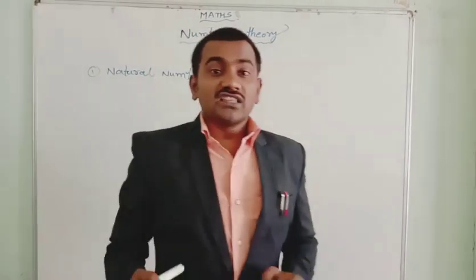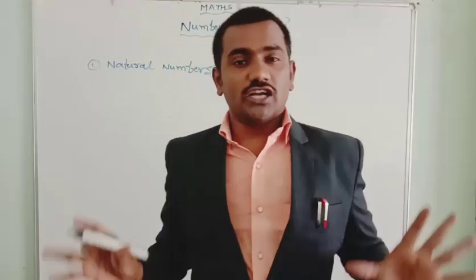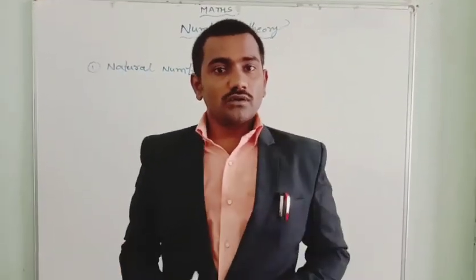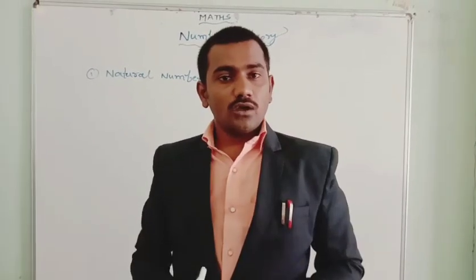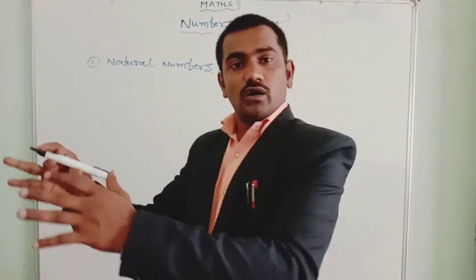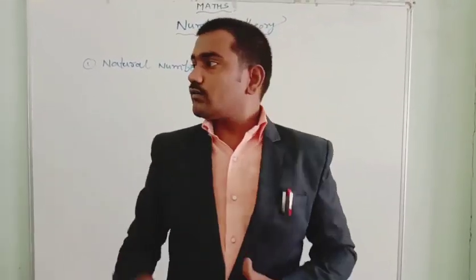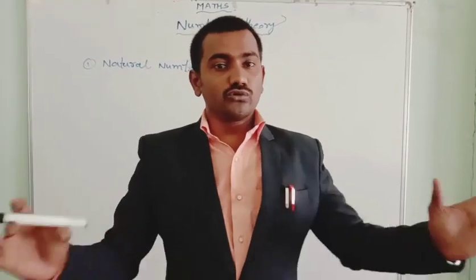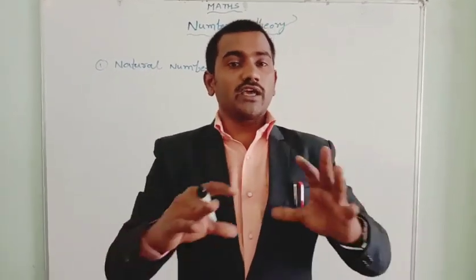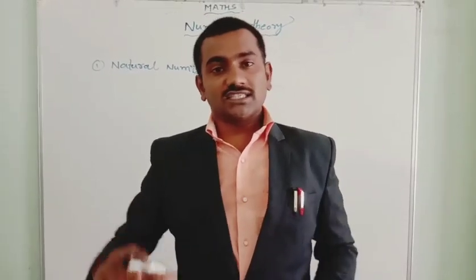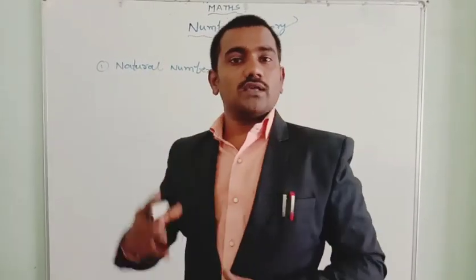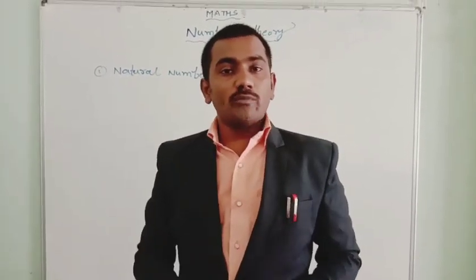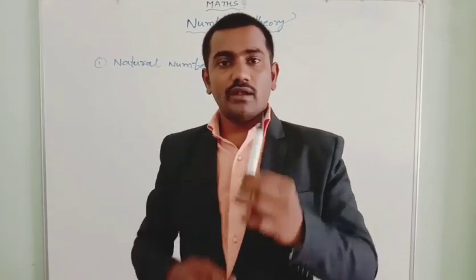Natural numbers. The daily counting numbers are known as natural numbers. Suppose I ask you to find how many doors are there in your room. You start with 1, or some rooms have 2 doors. How many windows are there at your home? You just start counting 1, 2, 3, 4, and so on. If I ask how many markers are there in my hand, 1.